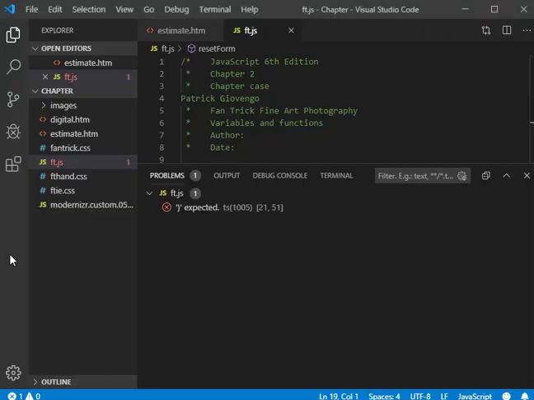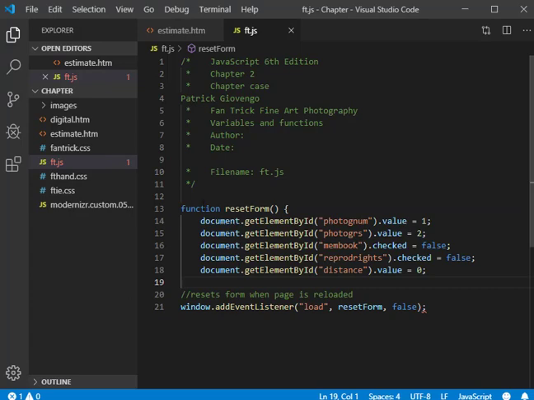If we go back to the code and take a look, let me close this problem out of here. Sure enough, there's line 13. That's where the open bracket is. And it ended on line 21, because it ran out of code to run. So if I reintroduce this bracket here, then obviously that will solve the problem.